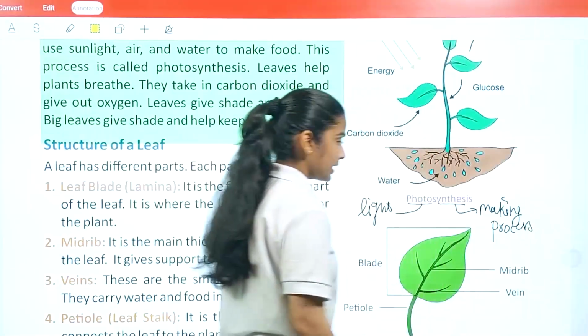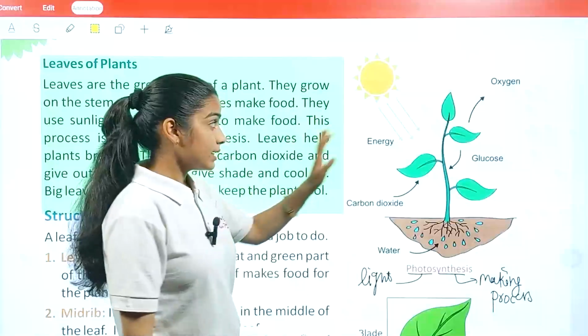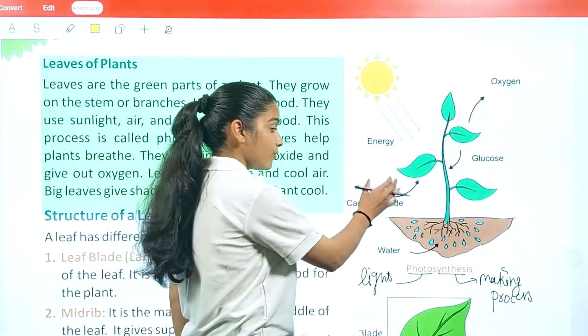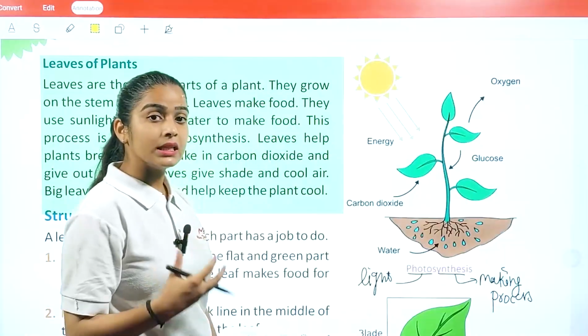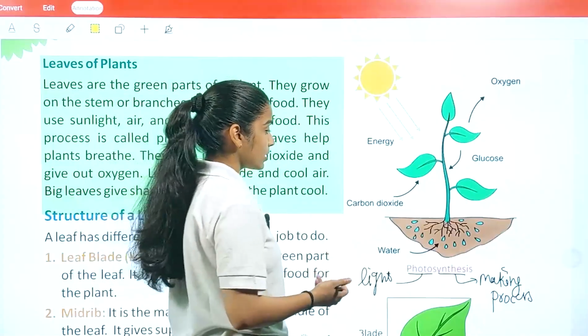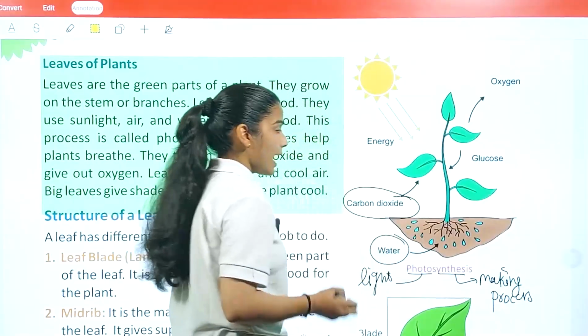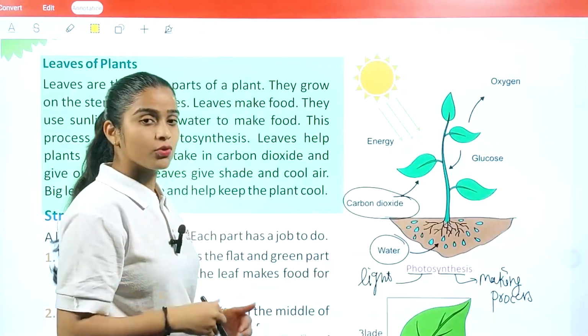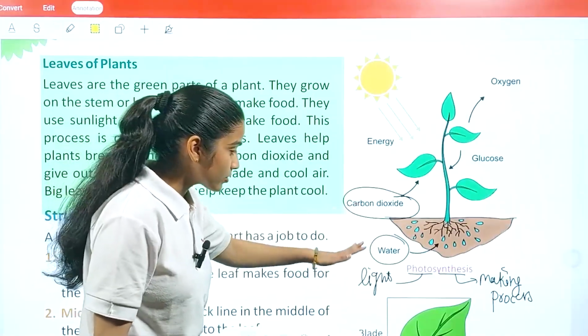So what we understand here is that when leaves make their food with the help of sunlight, that is referred to as photosynthesis. But in this process, we need other materials as well. What are those other materials? Carbon dioxide, water, and one thing more, which is chlorophyll, which you're going to learn in your higher classes. But the two main things, other than light, are carbon dioxide and water.